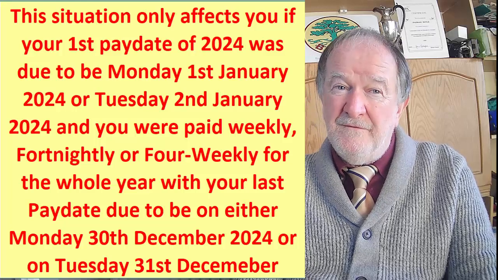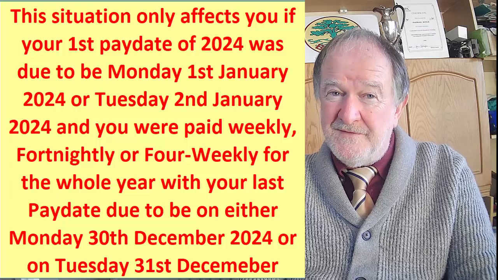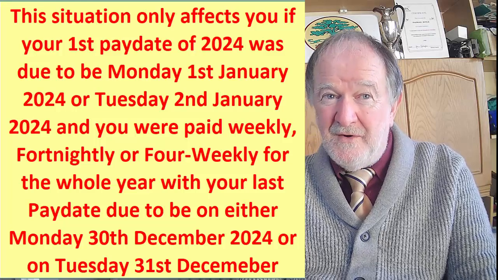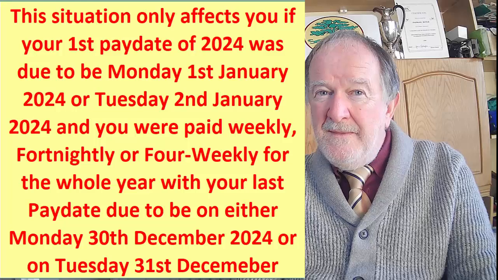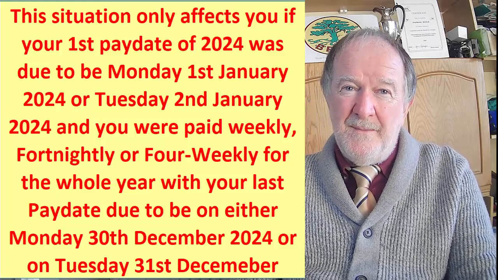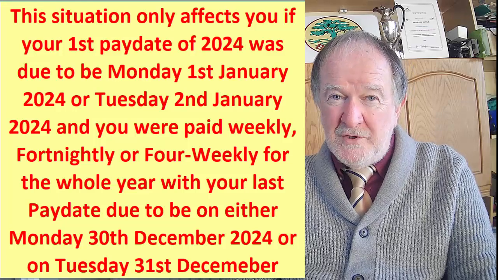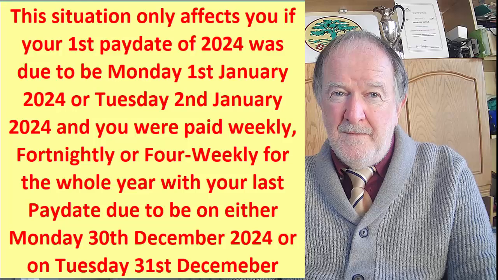If you were fortnightly paid or 4 weekly paid and your last pay date is the 31st of December or the 30th of December in a leap year, then this scenario also applies to you. What you enter into the period in these cases is 53 for weekly paid, 27 for fortnightly paid, or period 14 for 4 weekly paid.